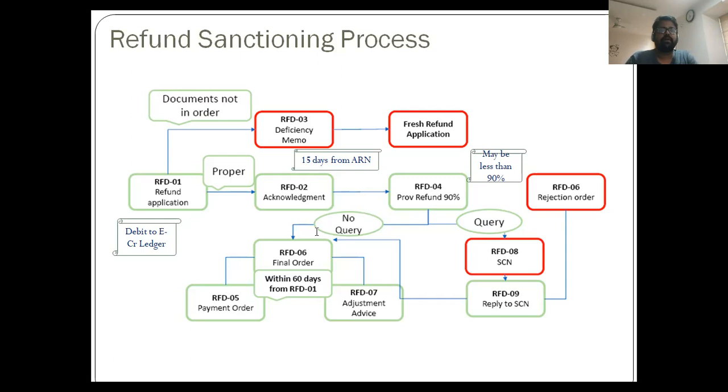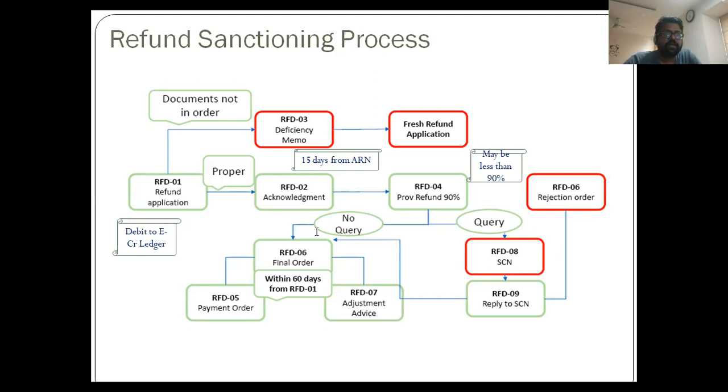Once the application is filed, then RFD 3 is issued. The response to RFD 3 is filing a fresh application. There is no way in which the RFD 3 can be responded to or replied to, nor is it an order which can be appealed. So it may be tedious at times for the taxpayer to keep on responding. So can an officer issue multiple RFD 3s for the same application? I mean, one application, then RFD 3, then another fresh application, then again RFD 3.